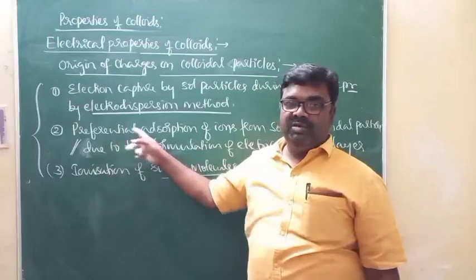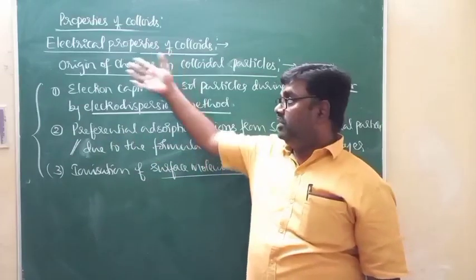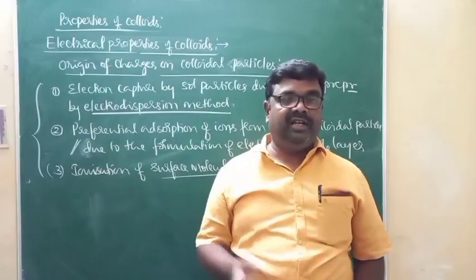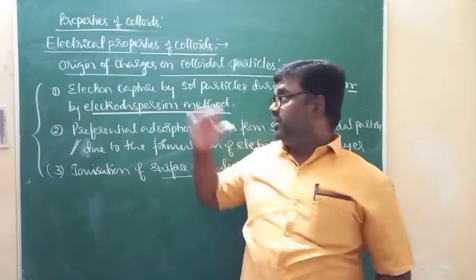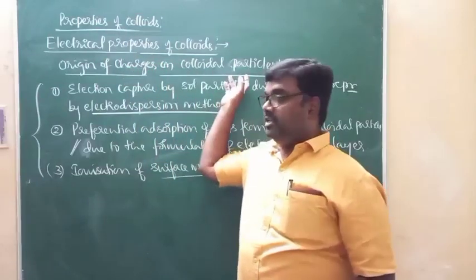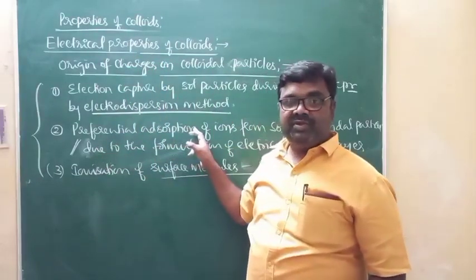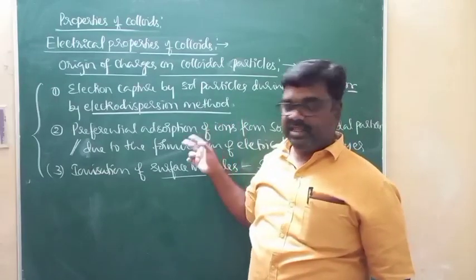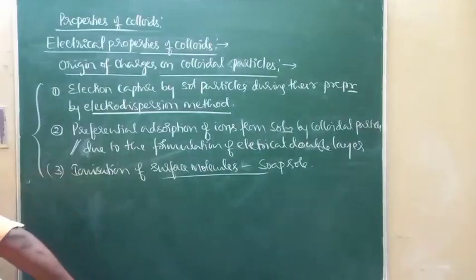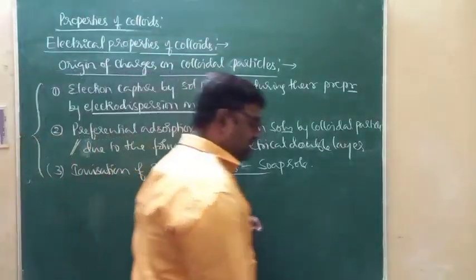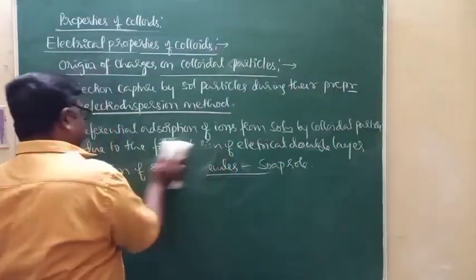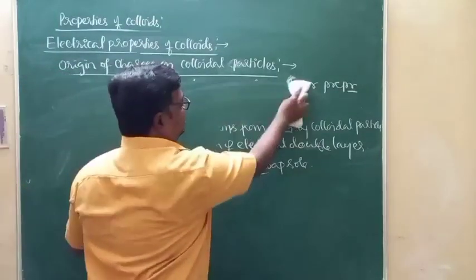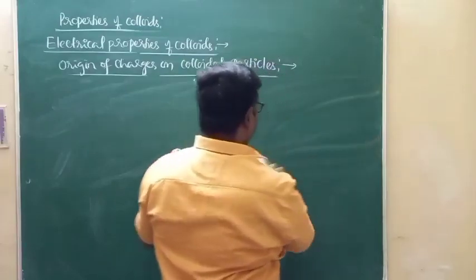We are supposed to study the detailed aspect of this, so that is the next discussion. That is the reason for the origin of charges over the dispersed phase particles in the dispersion medium.